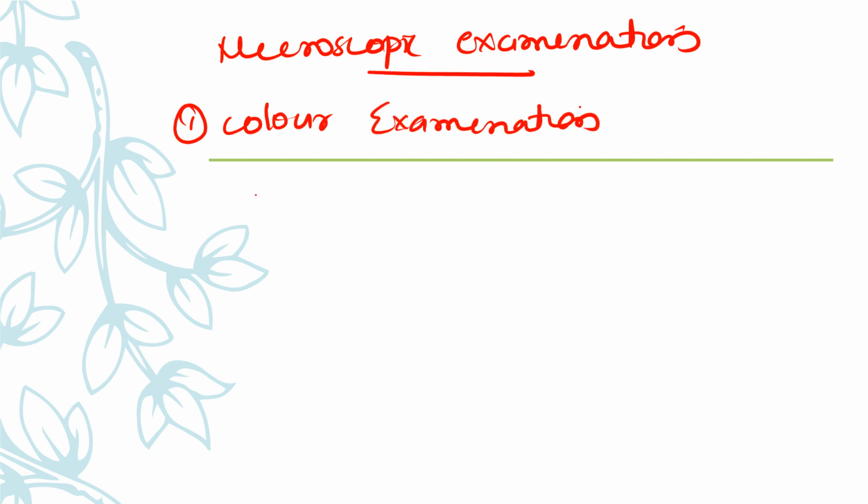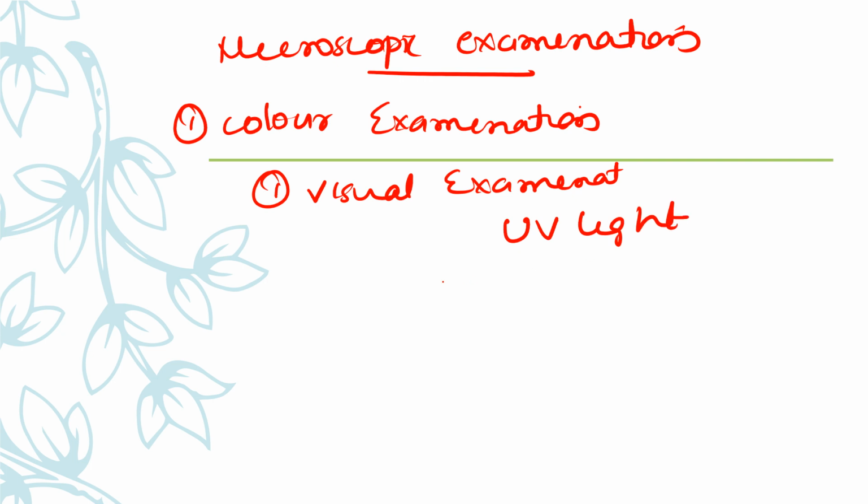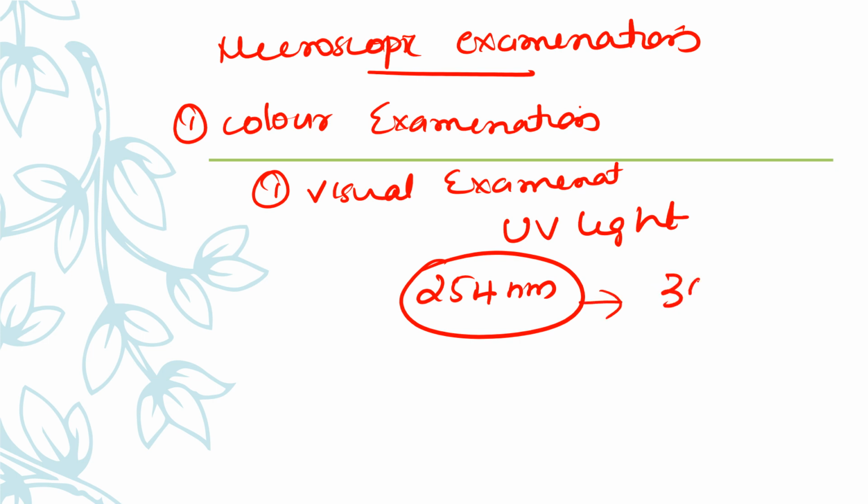Color examination is done by visual observation under UV light of short wavelength, 254 nanometer, or we can use a longer wavelength, 366 nanometer. In any wavelength we can view this under the microscope.